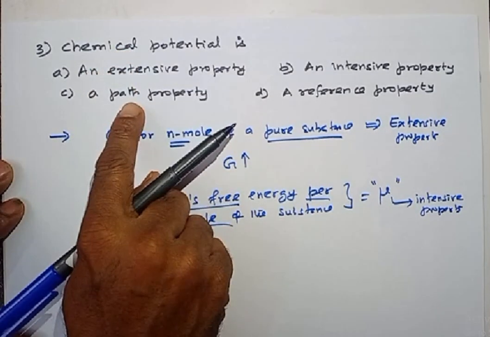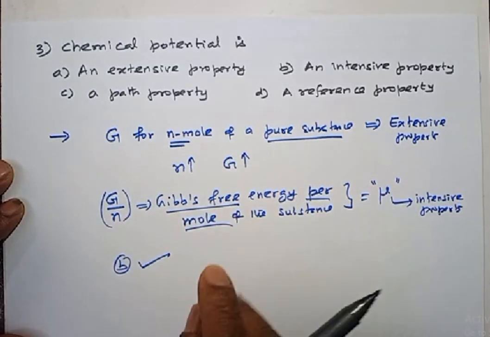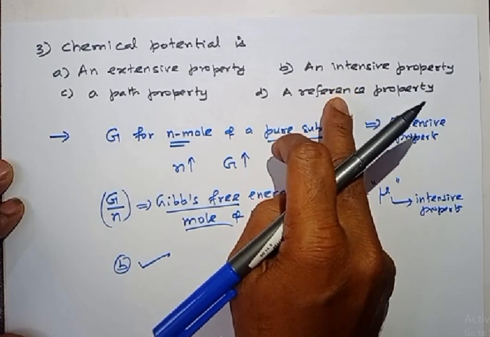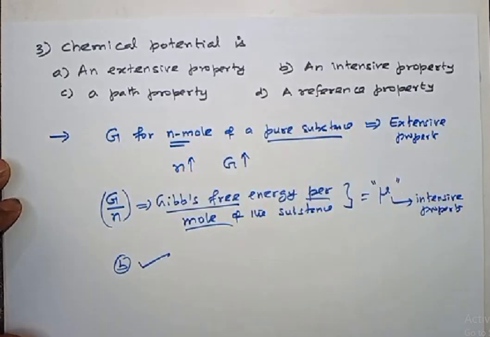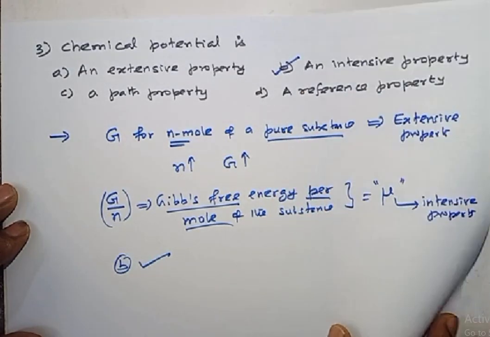Chemical potential is not a path property, because chemical potential is nothing but Gibbs free energy per mole. Gibbs free energy is a state property. So chemical potential is also a state property. It is not a path property. Then it is given that it is a reference property. It is wrong. Reference means we have to keep pressure as 1 bar. So it is not a reference property here, right? Chemical potential is a state dependent property, and chemical potential is an intensive property. So the correct option for this question is option B. Then let me move on to the next question.